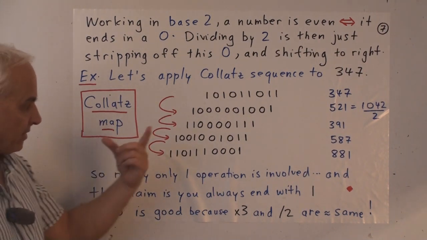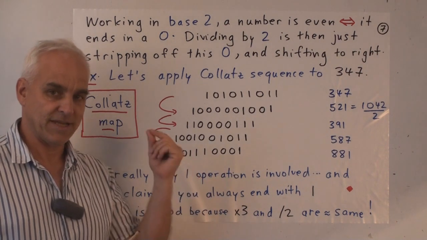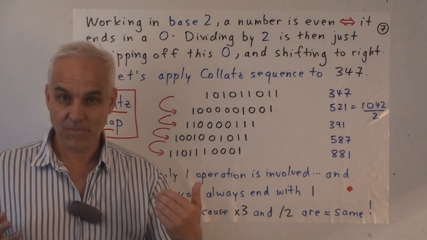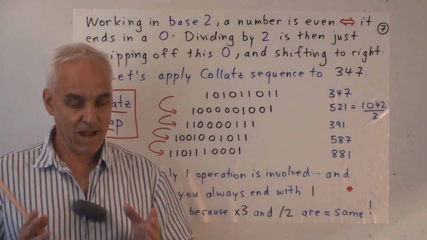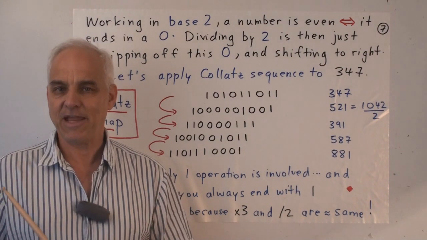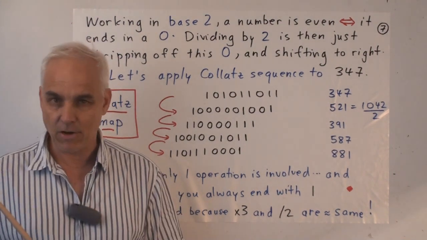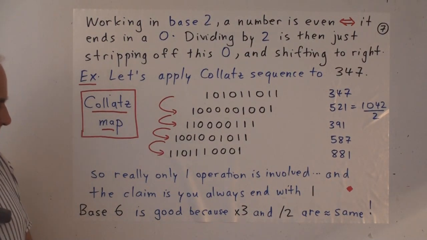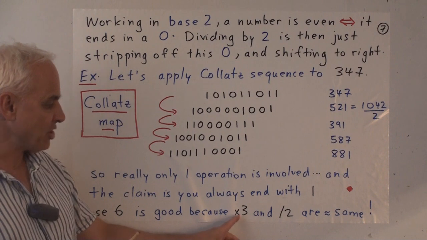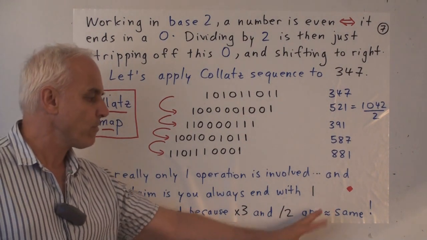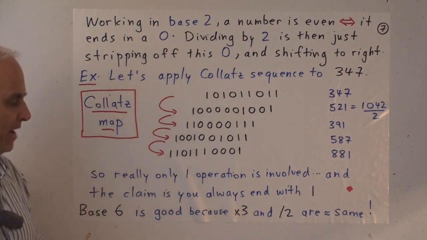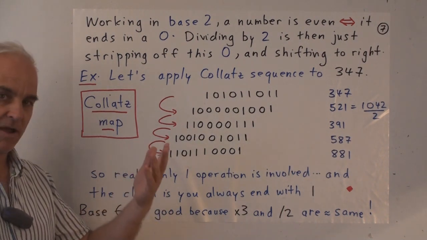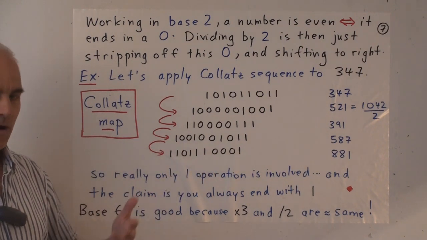And the claim is that eventually this process ends up with 1. So this is a very attractive setting to work on this problem, because somehow the problem wants us to think in terms of base 2 or base 3 or maybe a combination, base 6. Base 6 is interesting because multiplication by 3 and division by 2 are almost the same in base 6. In the same way that, say, in base 10, multiplication by 5 and division by 2 are almost the same.